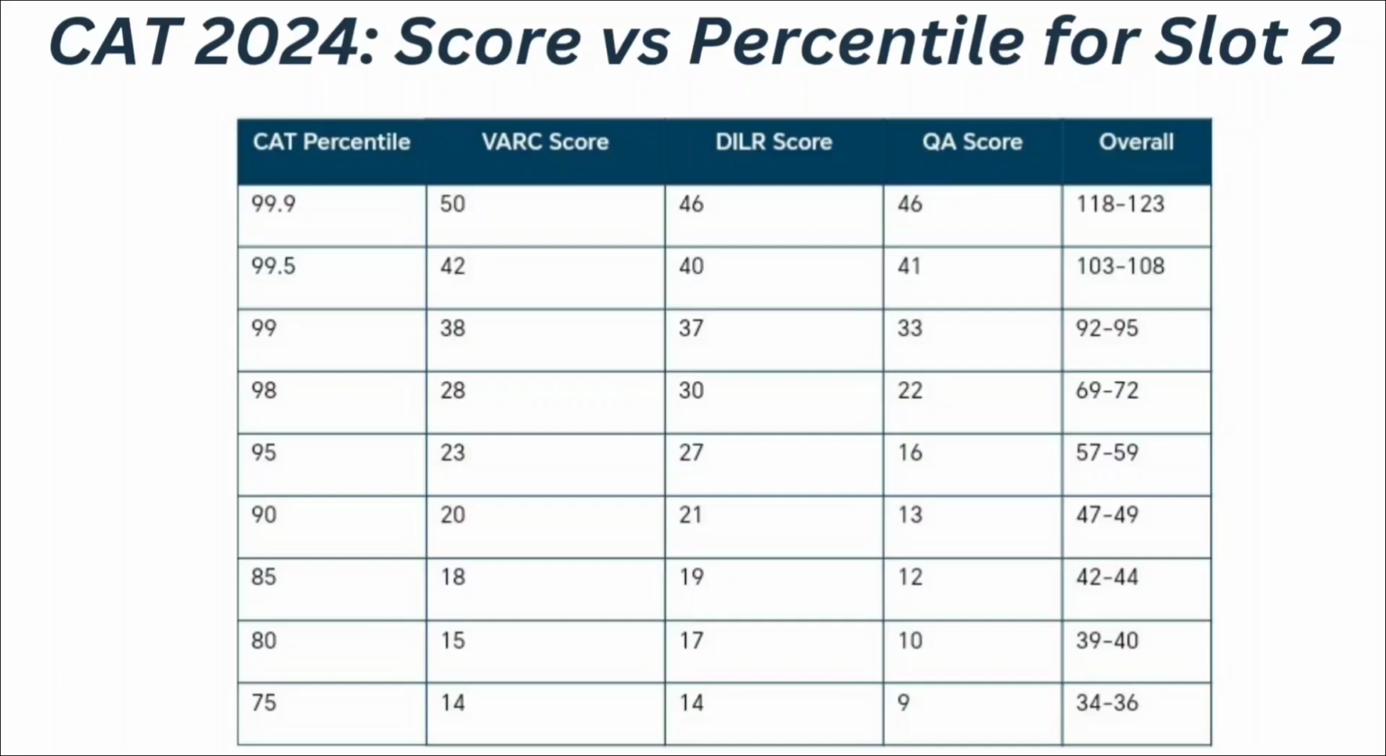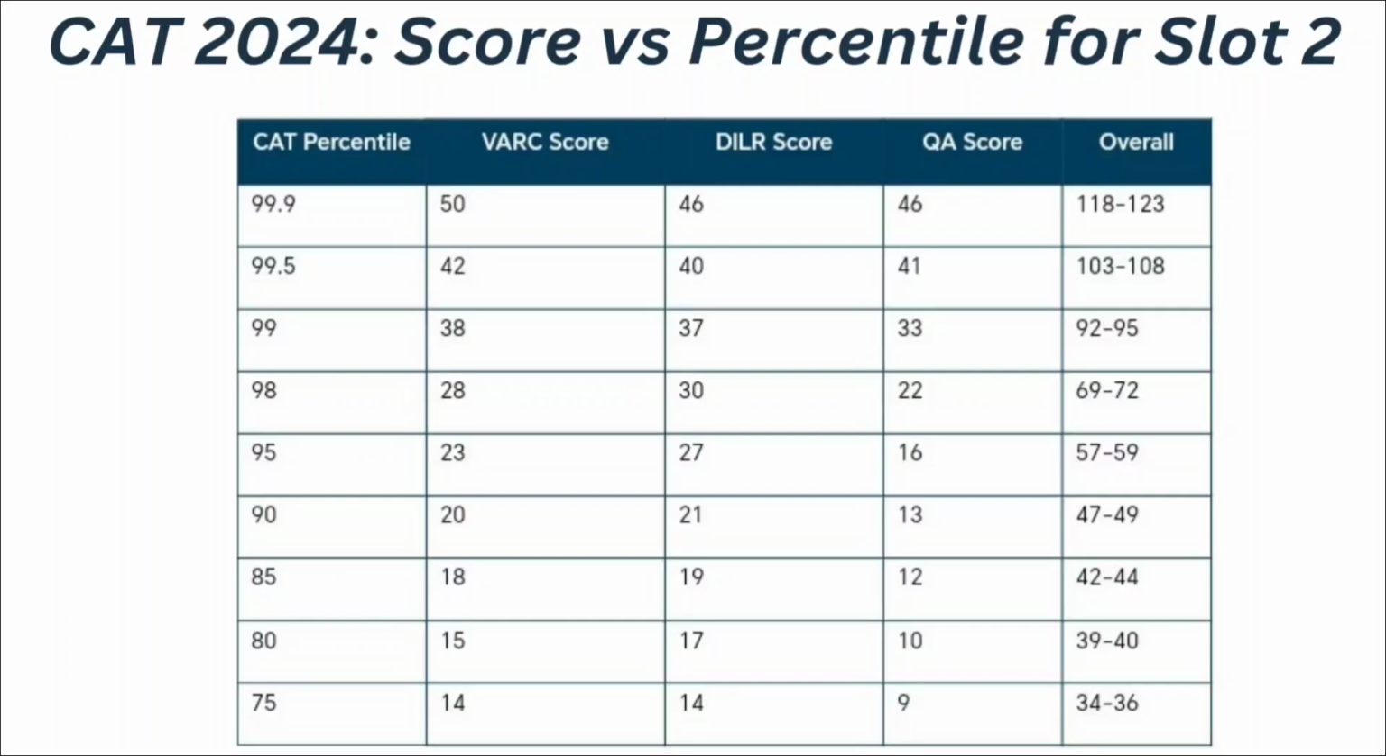If your VARC score is 38, DILR score is 37 and quantitative ability score is 33, means if your overall CAT score ranges between 92 to 95, at that time you can expect your CAT percentile to be 99. If your VARC score is 28, DILR score is 30 and quantitative ability score is 22, means if your overall score ranges between 69 to 72, at that time you can expect your CAT percentile to be 98.